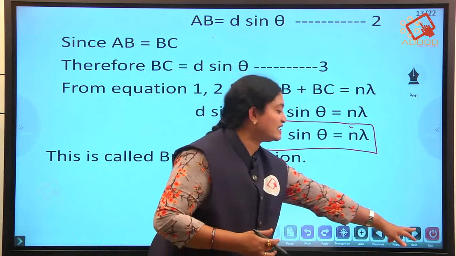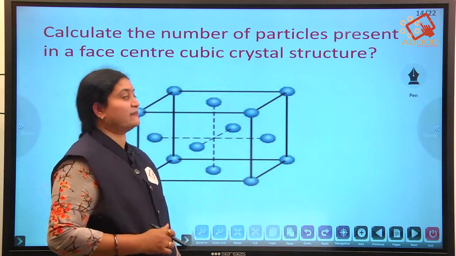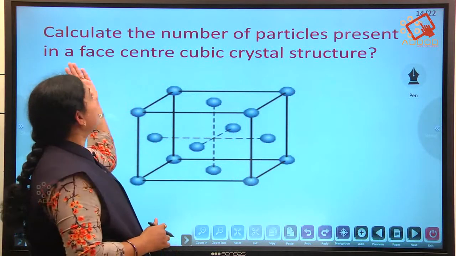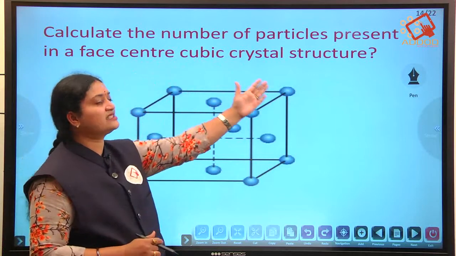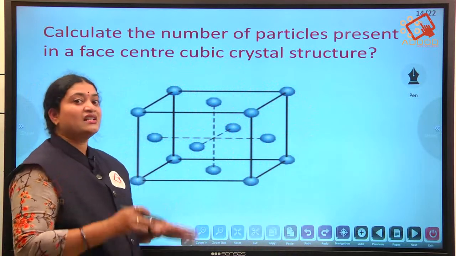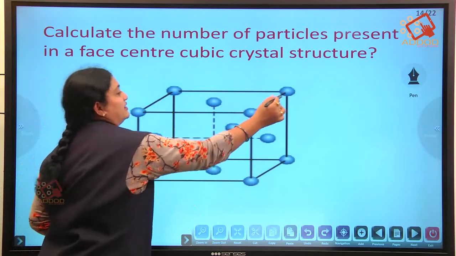The remaining questions are asked for 2 plus 2 marks. The next question is: calculate the number of particles present in a face centered cubic crystal structure. Generally, a unit cell has 8 corners.